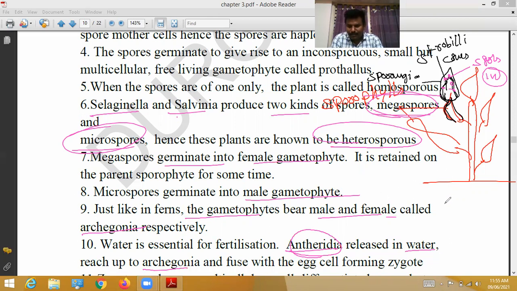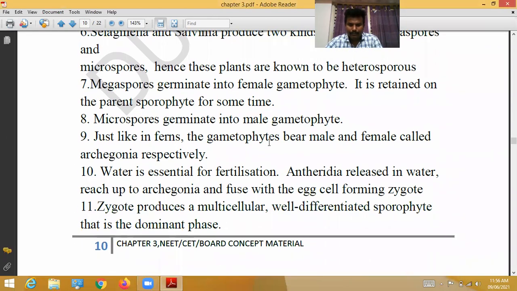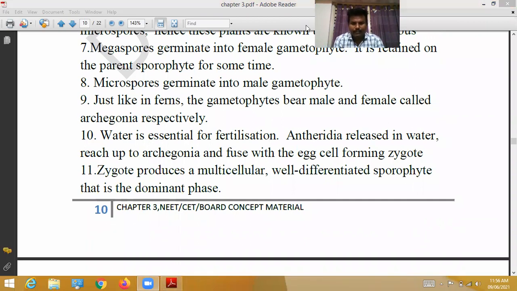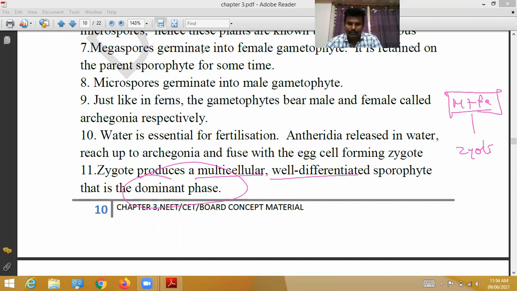So here, from the parent body, the male releases male reproductive cells into the water, and the female releases female reproductive cells into the water. In the water, both fuse with each other and form a zygote. The zygote produces a multicellular, well-differentiated sporophyte. That is called the dominant phase.